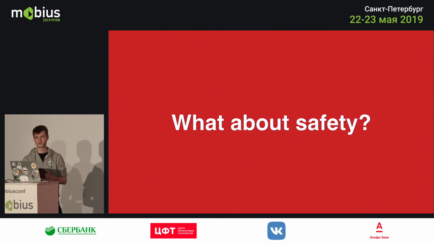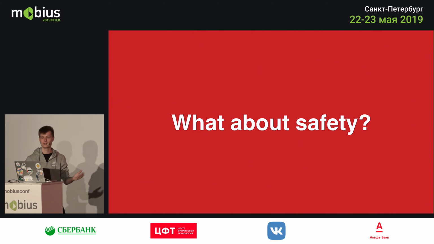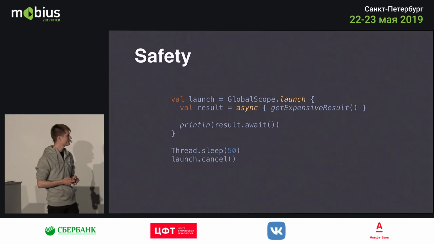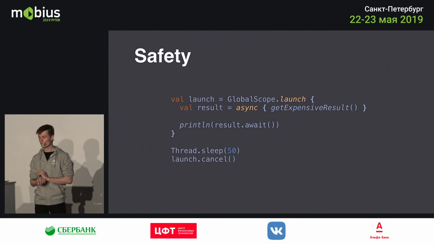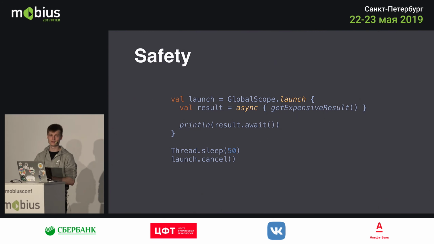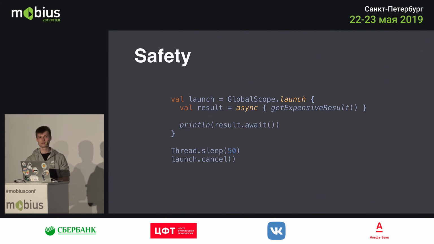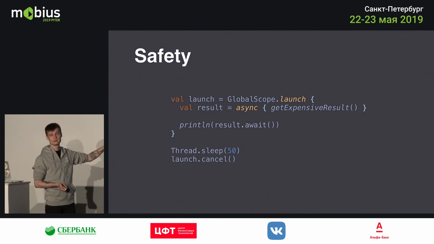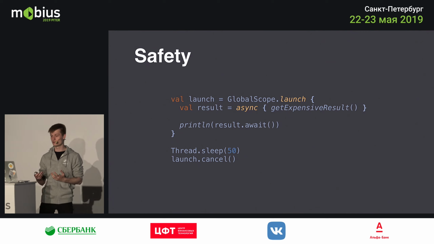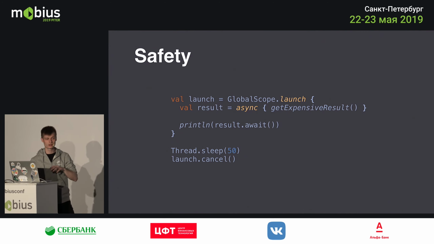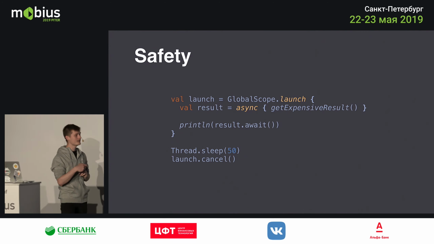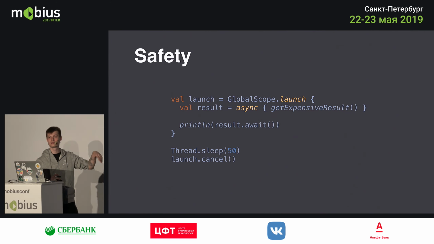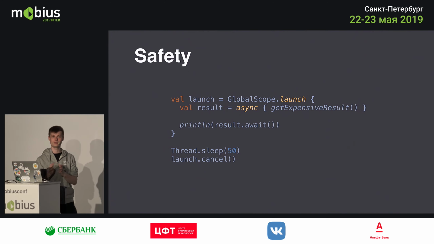So as mentioned before, there's a lot of safety mechanisms regarding cancellation and just not leaking resources. And for example, if you have this, as I mentioned, if this getExpensiveResult call takes 10 seconds to finish, but after 50 milliseconds we call cancel on the launch block, what will happen is the async block will be suspended. The function call will be suspended. We'll get the signal to cancel the coroutine, and it will be canceled immediately.